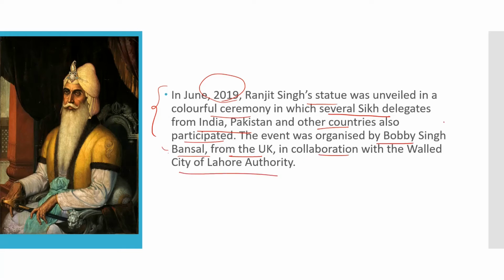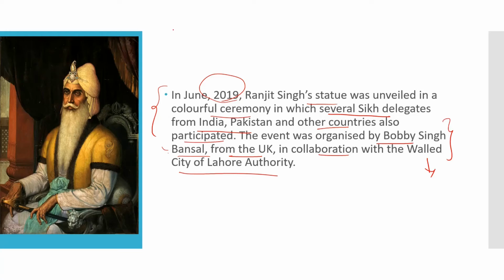From his organization, he donated this in collaboration with the Walled City of Lahore Authority. So why did they install it? They want to increase friendliness towards the Sikhs, so that more Sikh tourists will come there, and they want to give support to the Sikhs. So they installed it. But since then, the statue has been vandalized three times.